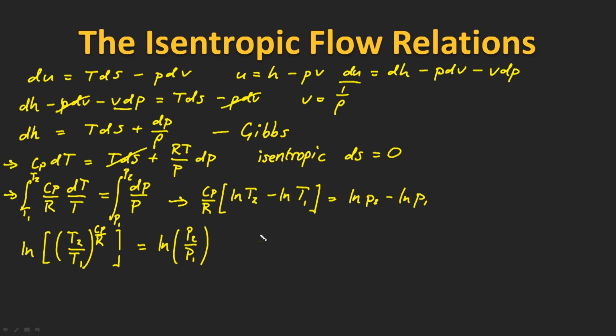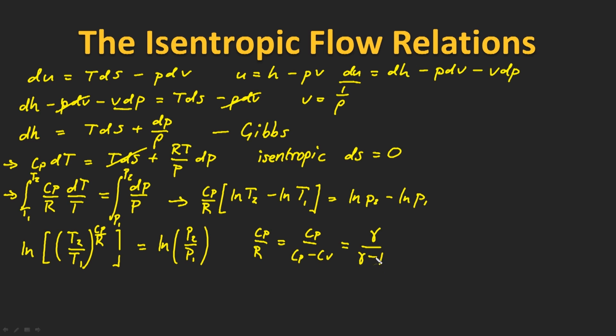Now remember, we found some relationships between the specific heats and the gas constant, which I said would be useful. So here we're going to make use of them. So we recall that R is equal to Cp minus Cv, and if we divide through everything by Cv, then we're going to get gamma over gamma minus 1.